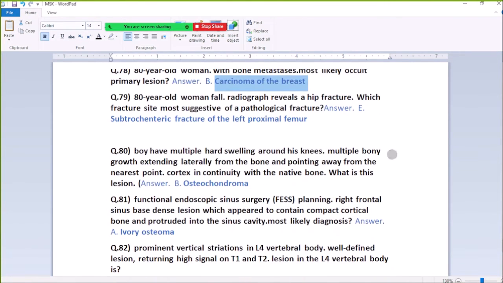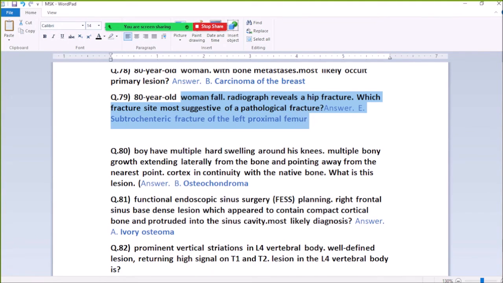79. An 80-year-old woman with a fall; radiograph revealed hip fracture. Which fracture site is most severe for pathological fracture? Subtrochanteric fracture of the left proximal femur.